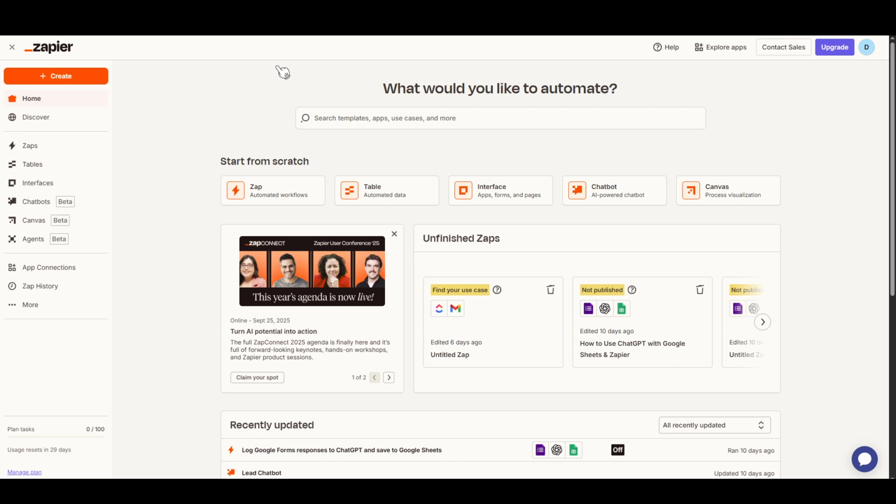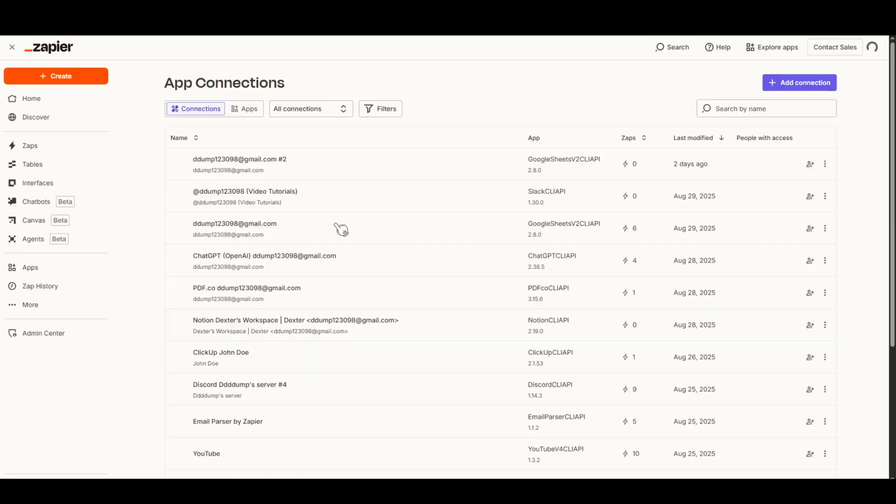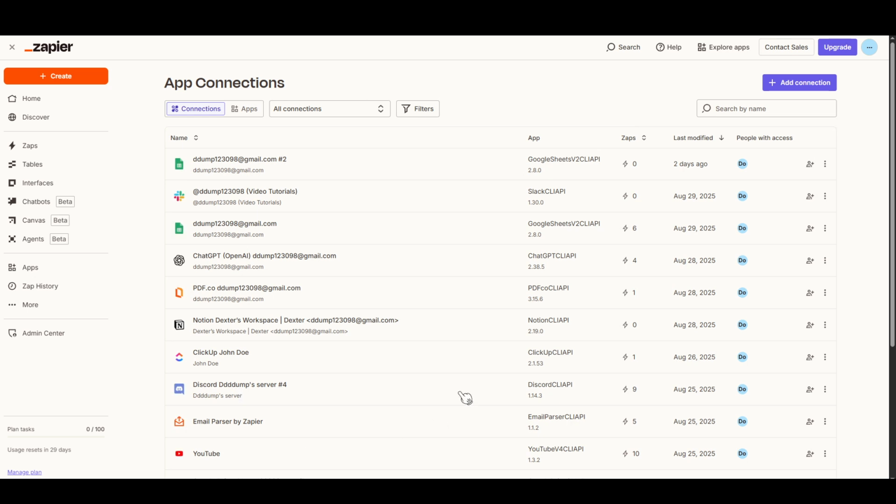First things first, you'll want to open up your Zapier account. If you haven't already signed up for Zapier, you'll need to do that first. Once you're logged in, take a look at the left sidebar. Here, you'll notice a tab called App Connections. This section is essentially the hub of all the applications you have already connected with Zapier. It's quite handy as it gives you an overview of your integrations, allowing you to manage them all from one convenient location.